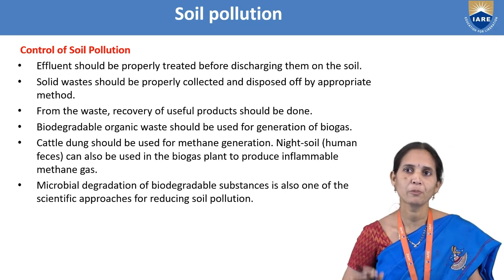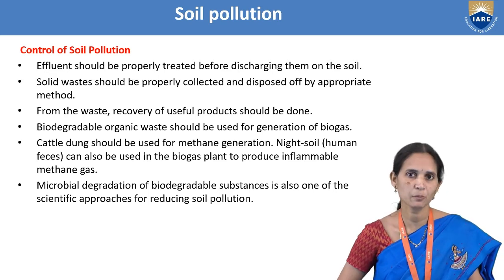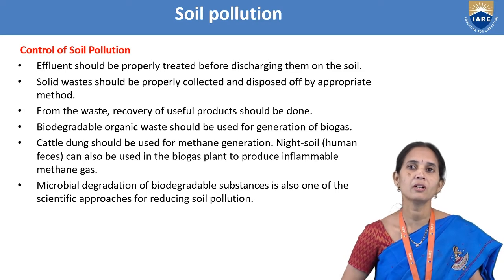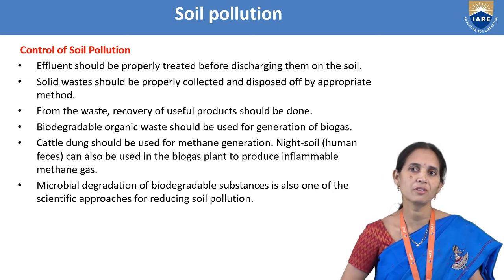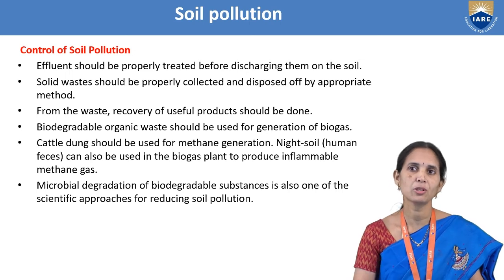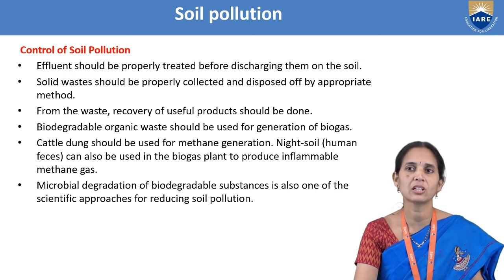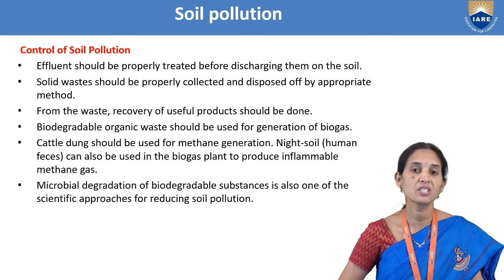Solid waste should be properly collected and disposed of by the appropriate method. And from the waste, recovery of useful products should be done. We can go for the recycling process. Biodegradable organic waste should be used for generation of biogas. We can take the organic waste, food waste, and produce biogas. Cattle dung should be used for methane generation. We can generate the methane. And microbial degradation of biodegradable substances is also one of the scientific approaches for reducing soil pollution.